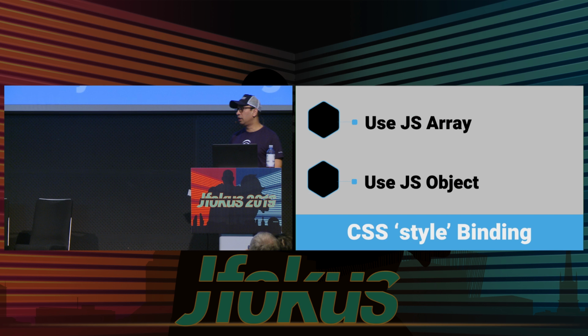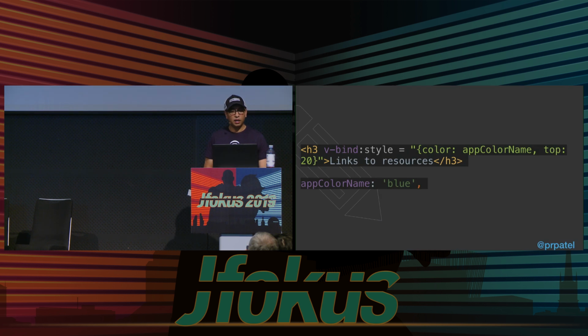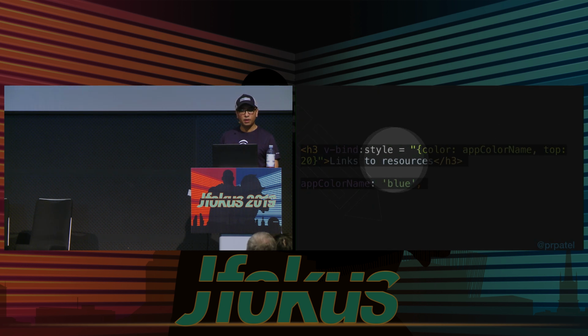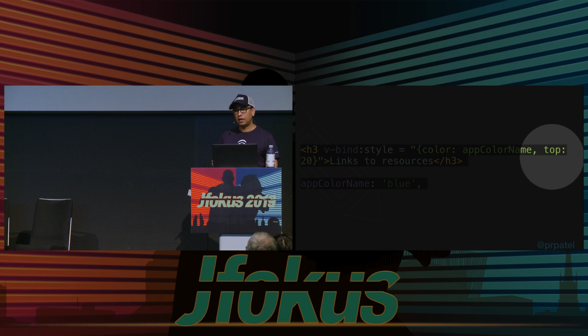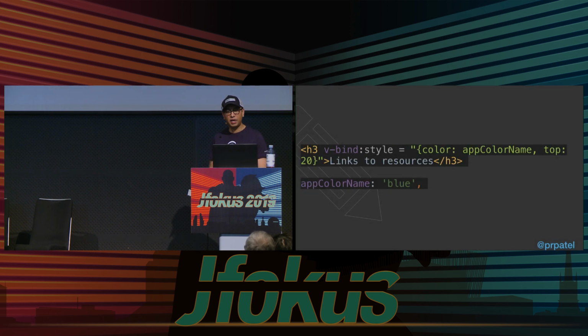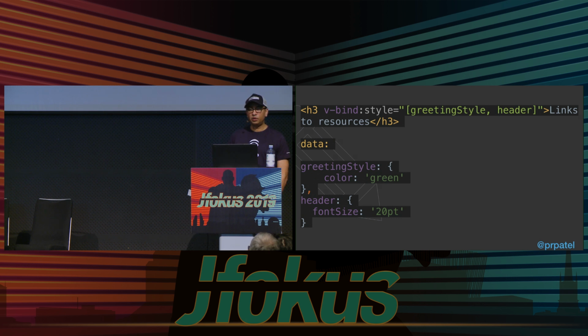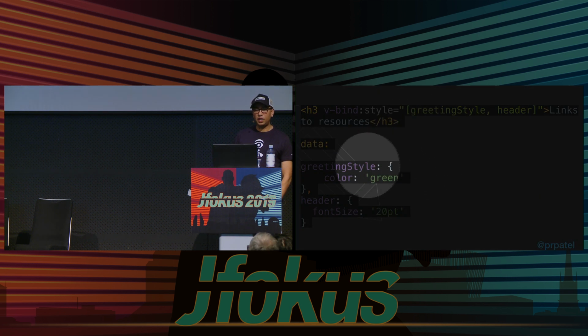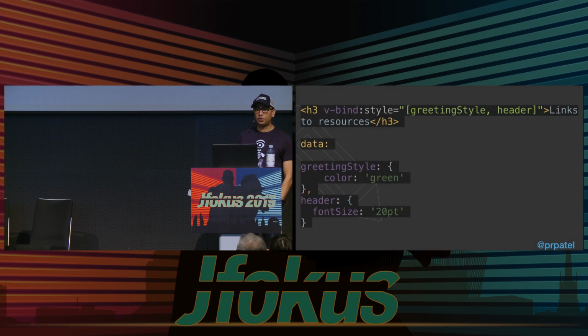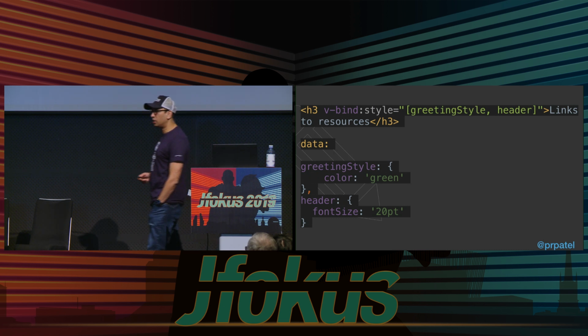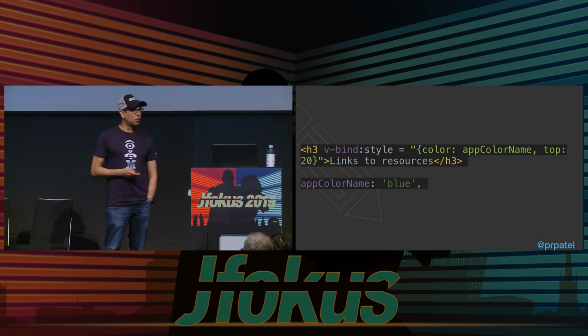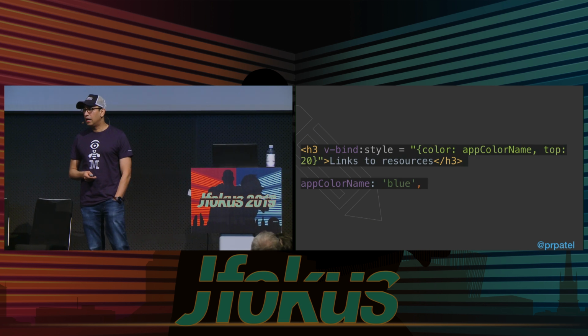And we looked at CSS binding a little bit, but let's look at how CSS can be bound in a little bit more detail. So we looked at this specific example where we passed it a JavaScript object, right? And we set a concrete property and one derived from a data element, okay? But we can also do something like this. Inside of our data, we can define things as basically JavaScript objects, and then we can pass in an array of those JavaScript objects to show those styles, okay? But what we typically prefer to do, to be honest with you, is we don't typically like to do this or even do this as needed, right?